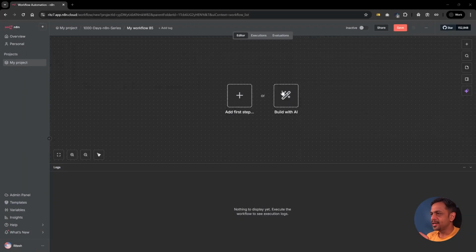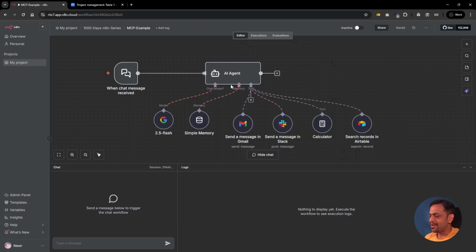So let's understand how we use MCP in N10. Let's get started. First let's understand how we can use MCP in N10, and then we'll look at a bit of history, the pros and cons, and all of that. We already have an AI agent here, which takes the input from the user via a chat node. This could be connected to Telegram, WhatsApp, Slack or anything. We're just using N10's chat node to understand how this example works right now and how MCP changes this. So we've got the AI agent here connected to Gemini 2.5 Flash.